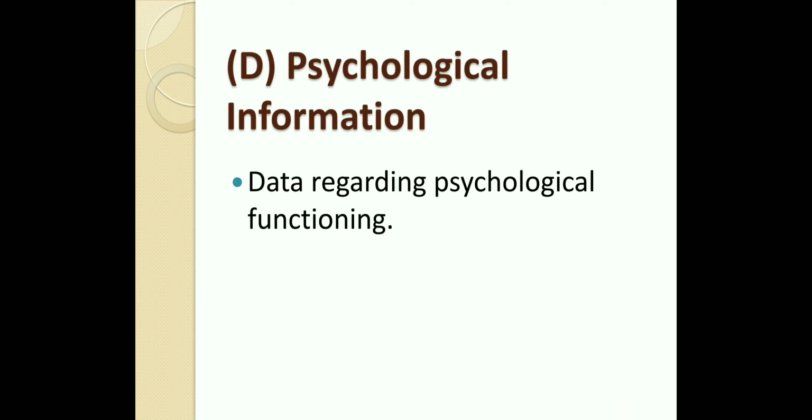Next is psychological information. Psychological information includes data that is related to our psychological functioning. It involves data about intelligence, personality, attitudes, values, emotions, motivations, and dysfunction also. These data help us to evaluate an individual.